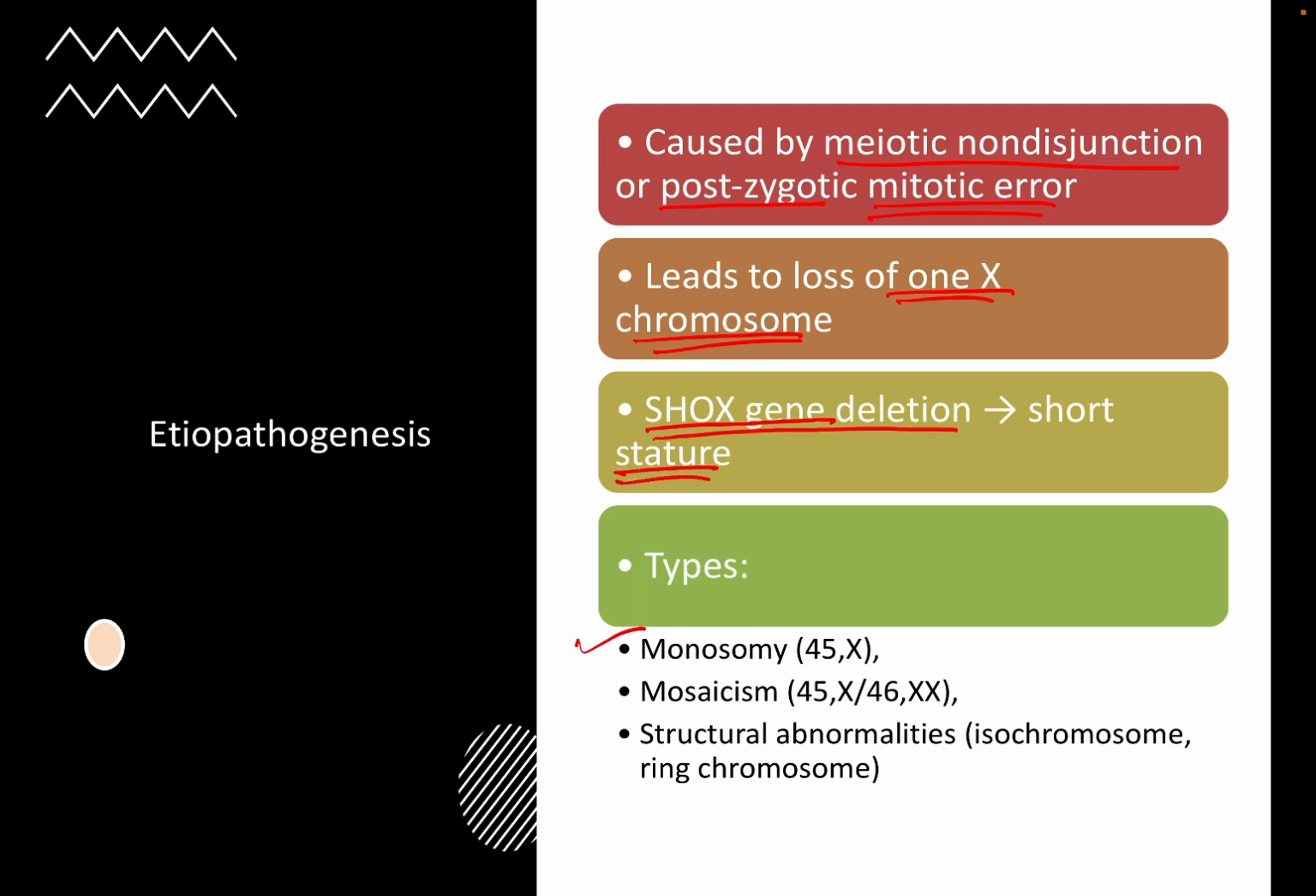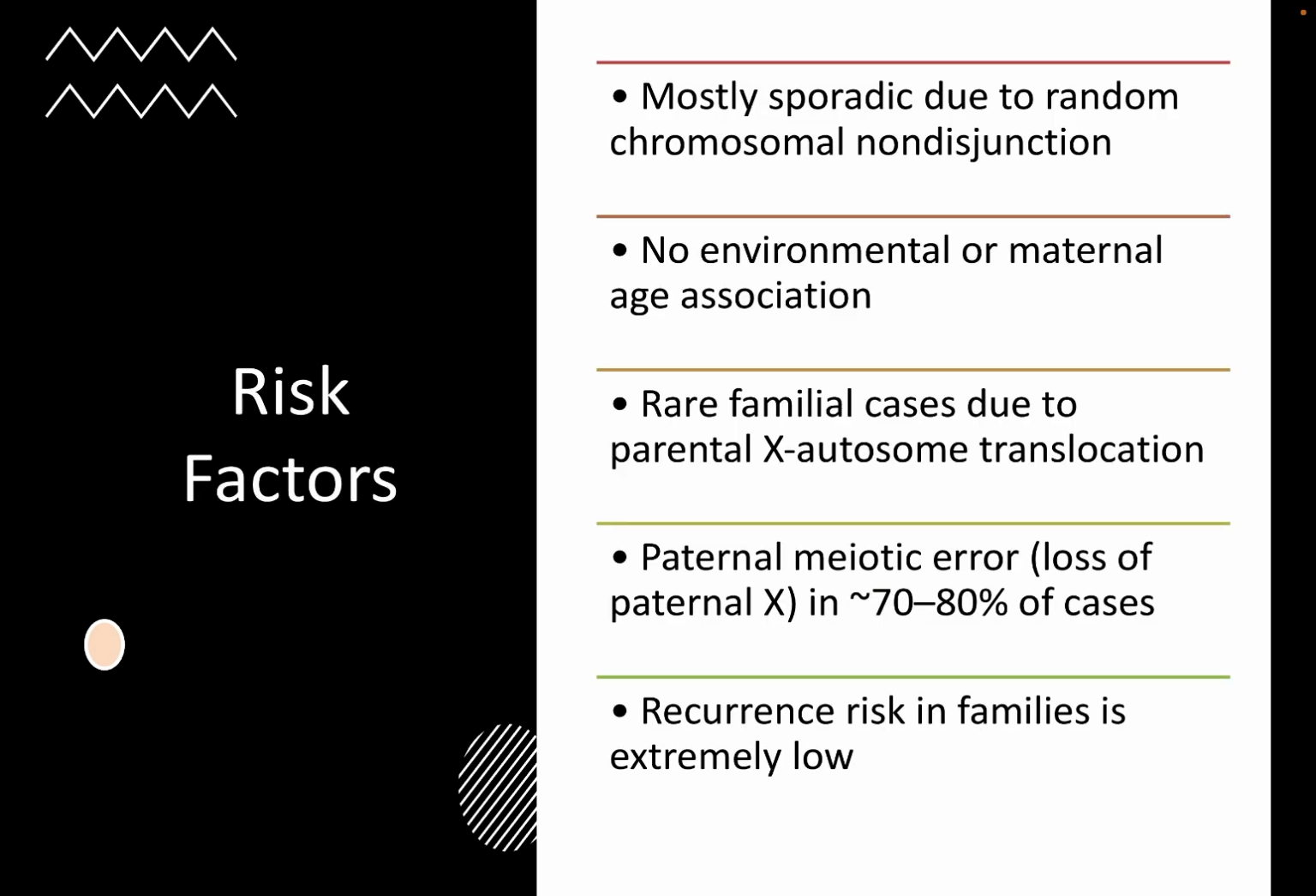Types can be monosomy, wherein there will be 45X with the loss of one chromosome; mosaicism, wherein there will be 45X or 46XX; and structural abnormalities, in isochromosomes as well as in ring chromosomes. Mostly sporadic, due to random chromosomal non-disjunction. There is no environmental or maternal age association with Turner syndrome.